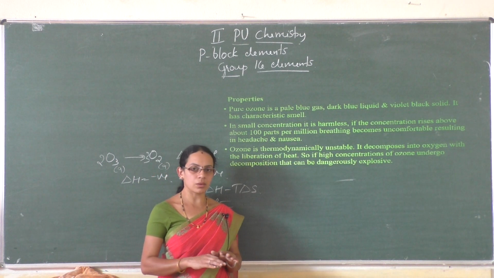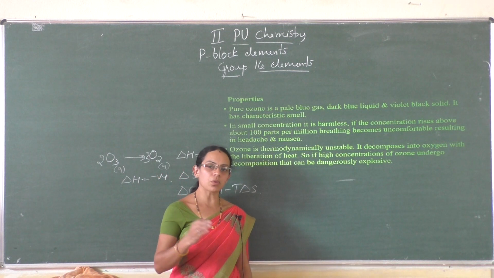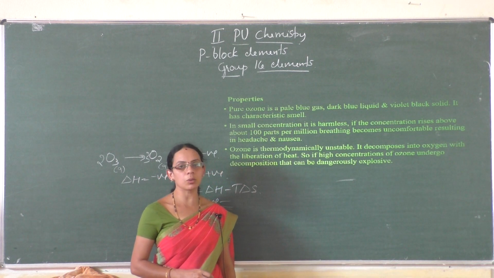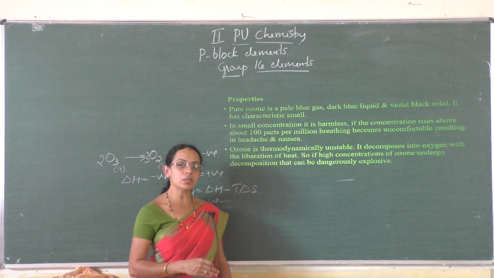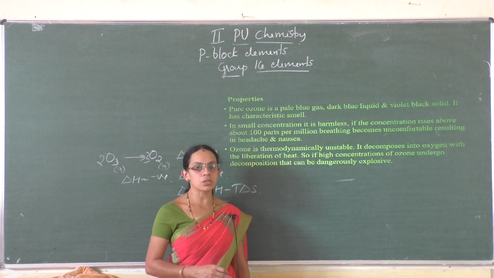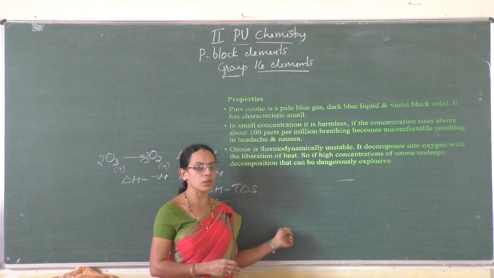At the earth's ground level it is unstable, but it is formed at a height of 20 kilometers from the surface of the earth from oxygen and sunlight. It protects the earth from high concentrations of UV radiation. Hope you know the importance of the ozone layer, right?